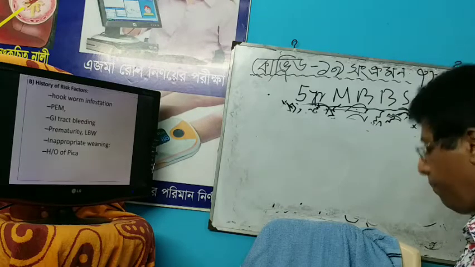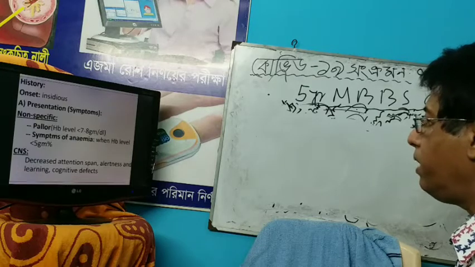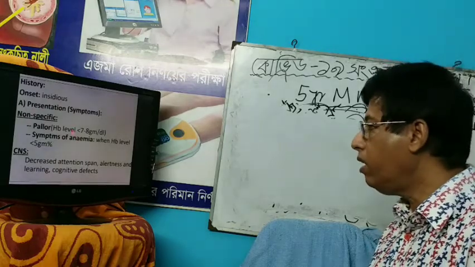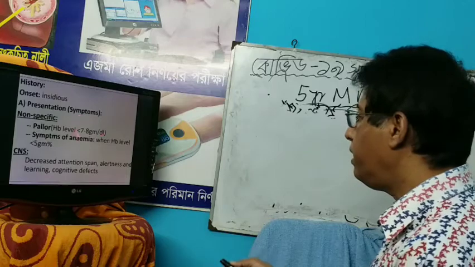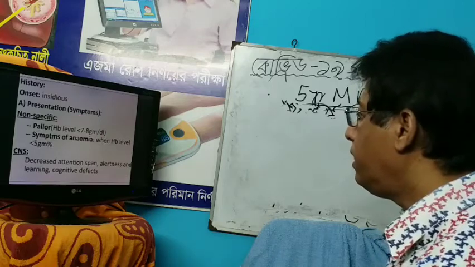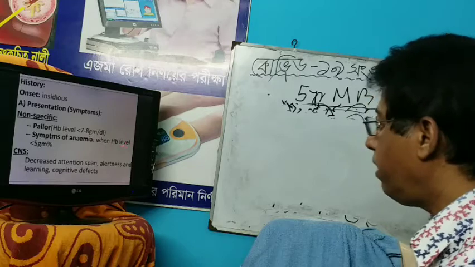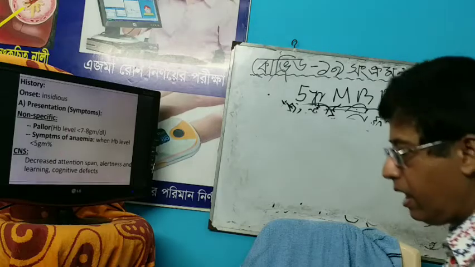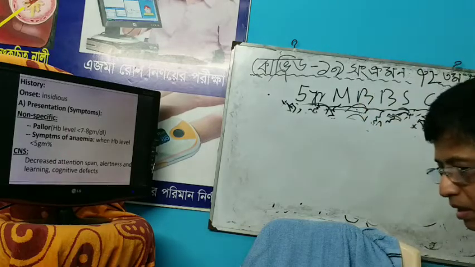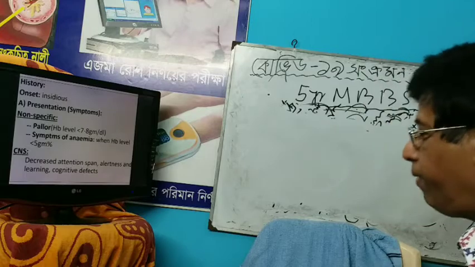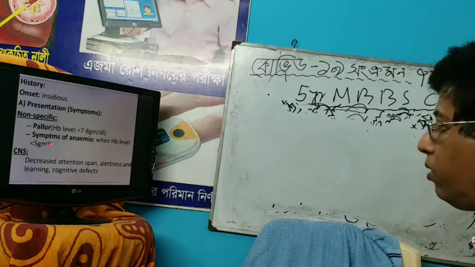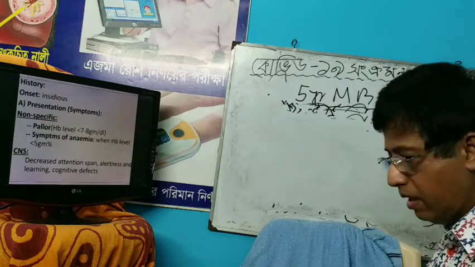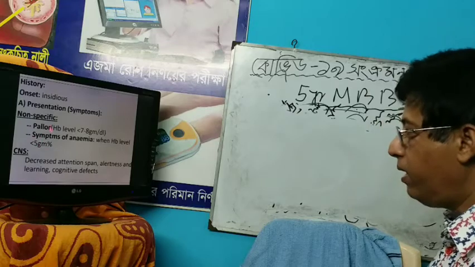So what are the manifestations of iron deficiency anemia? Onset may be insidious, and presentation may be non-specific, such as pallor. Pallor develops when hemoglobin is less than 7 to 8 gram per dl, and symptoms of anemia when hemoglobin is less than 5 gram %. Symptoms may be anorexia, irritability, palpitation, and breathlessness on exertion.